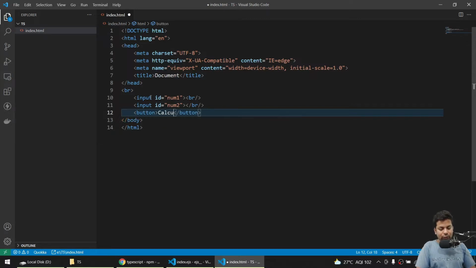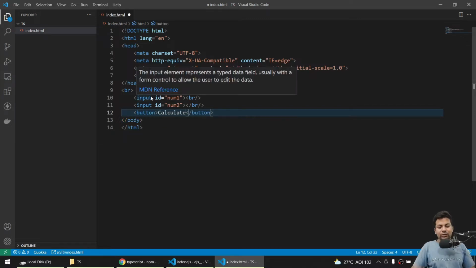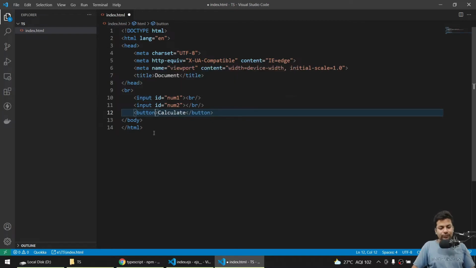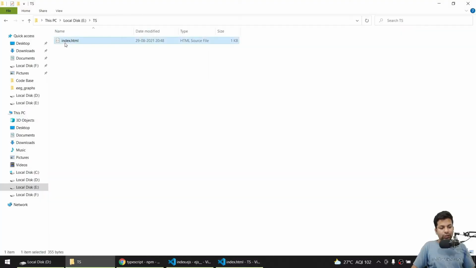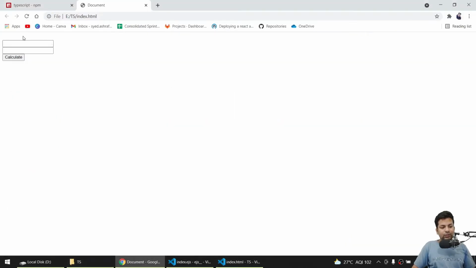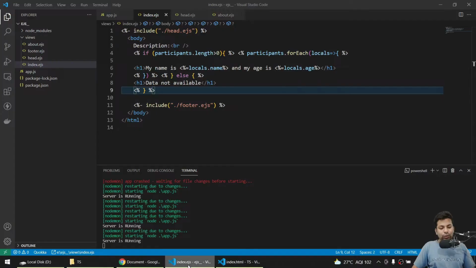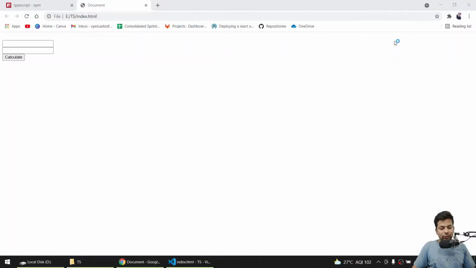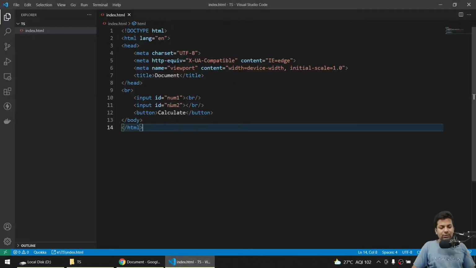So here we'll say calculate. I want to calculate some stuff, and here I will say name equals to, sorry, id, or maybe just let it be, we'll calculate. So firstly let me open with the browser, so I'll go here, open with Chrome. You can see we got num1, num2, and I want to calculate the data. So this was all running.